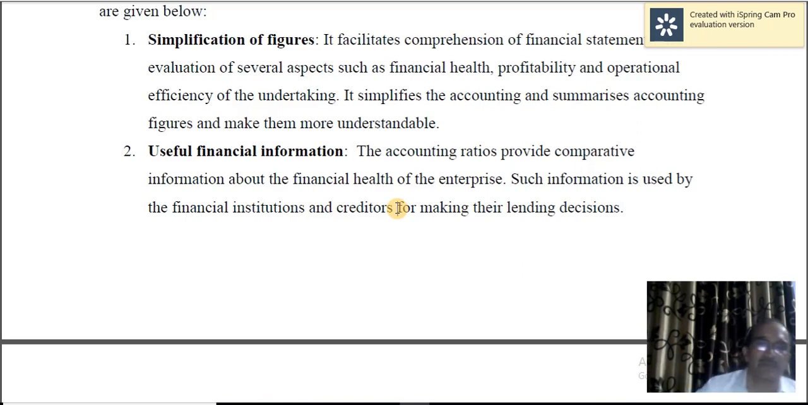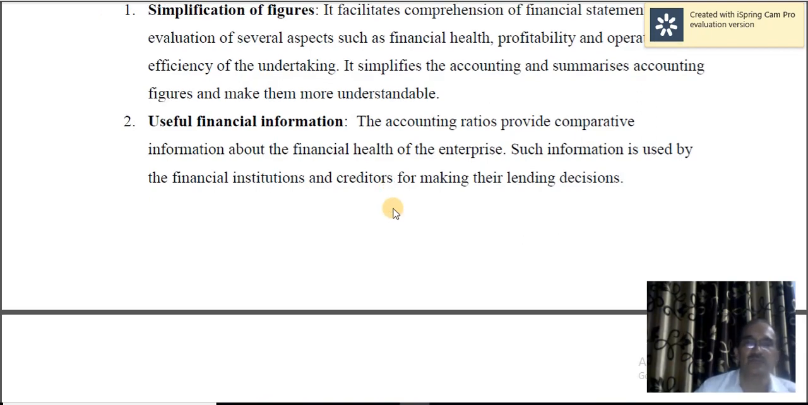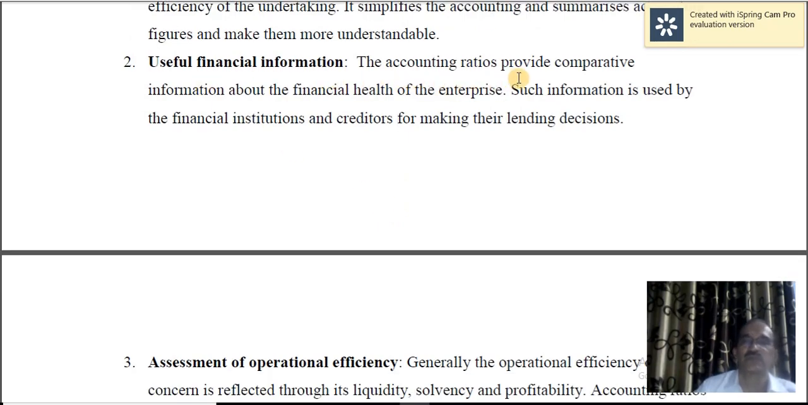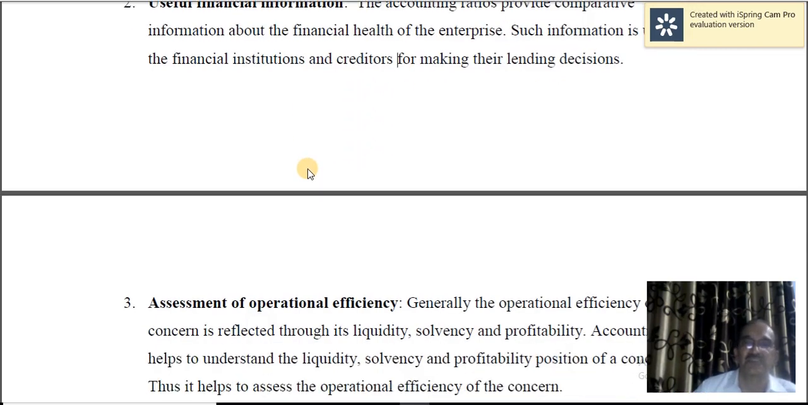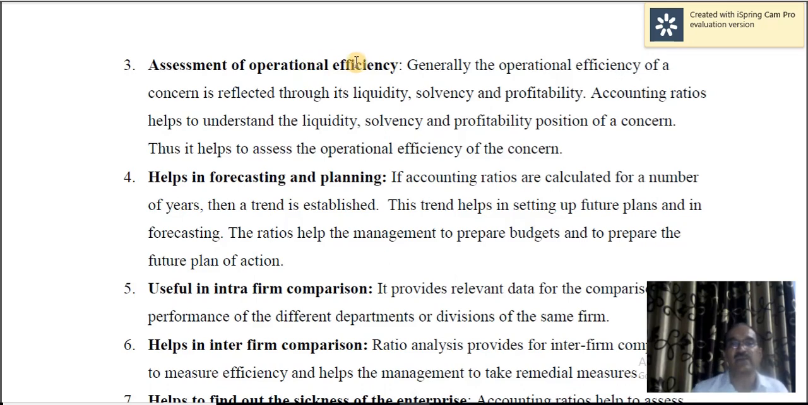Inter-firm comparison is possible, period comparison is possible, and even the relationship between different figures within the same financial statement can also be understood with the help of ratios. So ratios will provide you a lot of information to take certain decisions. Assessment of operational efficiency. Generally, the operational efficiency of a concern is reflected through its liquidity, whether the assets can be converted into cash easily so that you can pay the liabilities as and when they fall due.